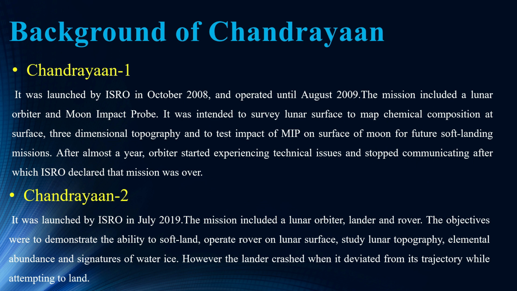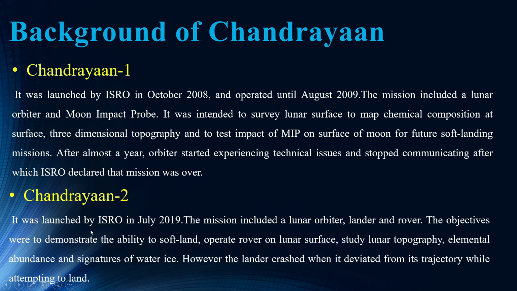Now Chandrayaan-1 was the first mission conducted by ISRO in 2008, operated until August 2009. The mission included the Lunar Orbiter and the Moon Impact Probe. It was intended to survey the lunar surface to map chemical composition at the surface, three-dimensional topography, and to test the impact of the probe on the surface of the Moon for future soft landing missions. But after almost a year, the orbiter started experiencing some technical issues and stopped communicating, after which ISRO declared the mission was over.